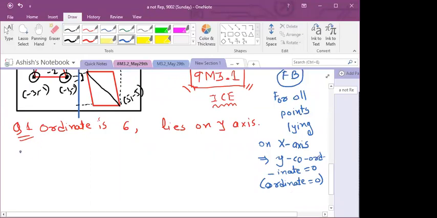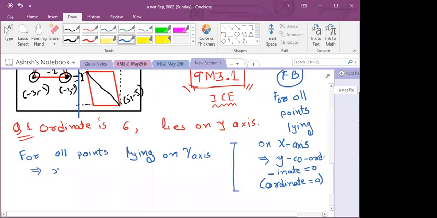Now, in a similar way, for all points lying on the y axis, the x coordinate will be equal to 0, which is your abscissa.